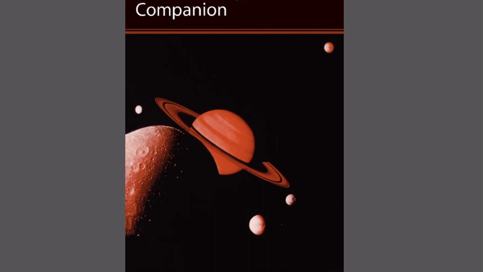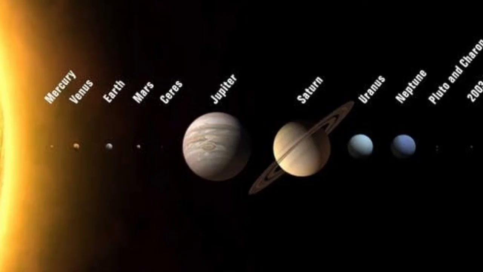There are 8 planets in the solar system and the Earth is one of them. These planets, in order of their distance from the sun, are Mercury, Venus, Earth, Mars, Jupiter, Saturn, Uranus, and Neptune.